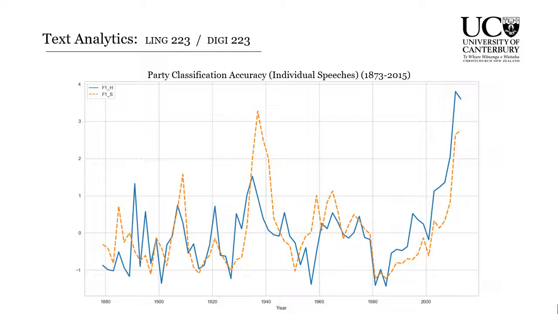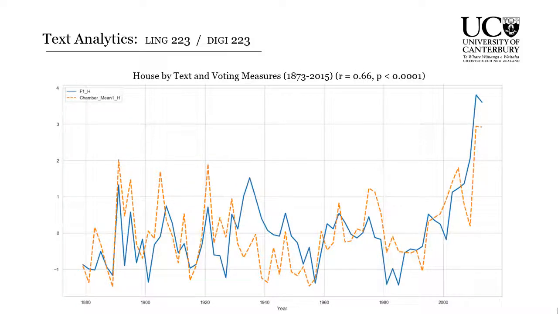And we see a lot of fluctuations in how good the accuracy is. Now the accuracy means that we can predict that this speech was given by a Republican, this speech was given by a Democrat. And the point is, what does it mean when it's easier or harder to make that classification? And so here we're looking at the correlation between that voting behavior and how well our classifier works over this entire period. And there's actually a very significant correlation between these two measures.